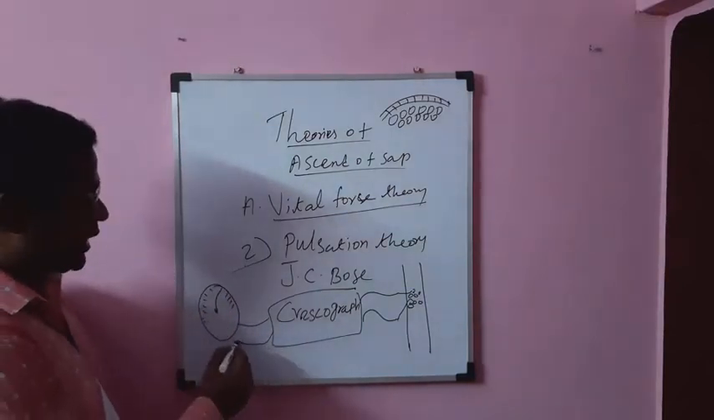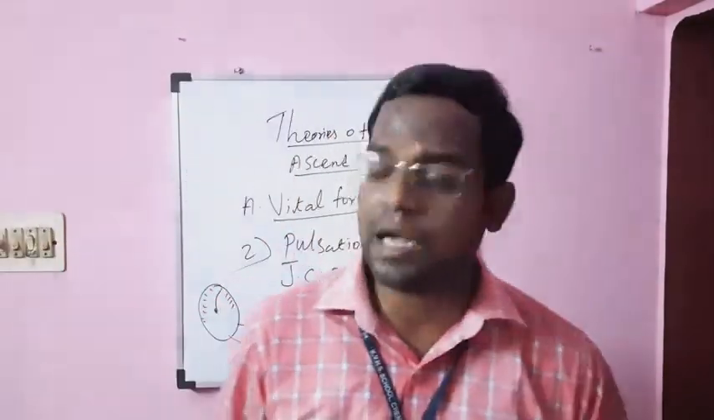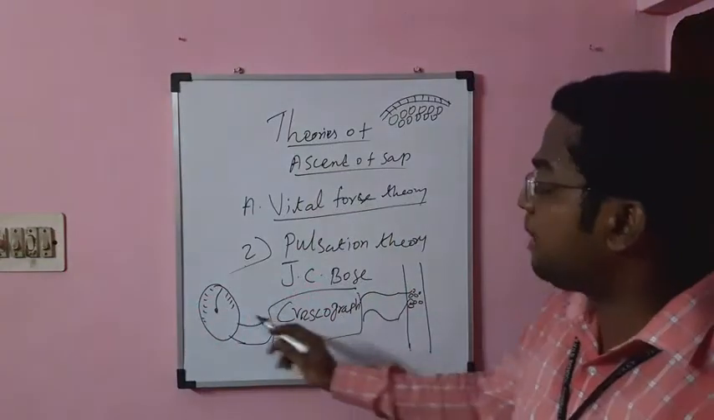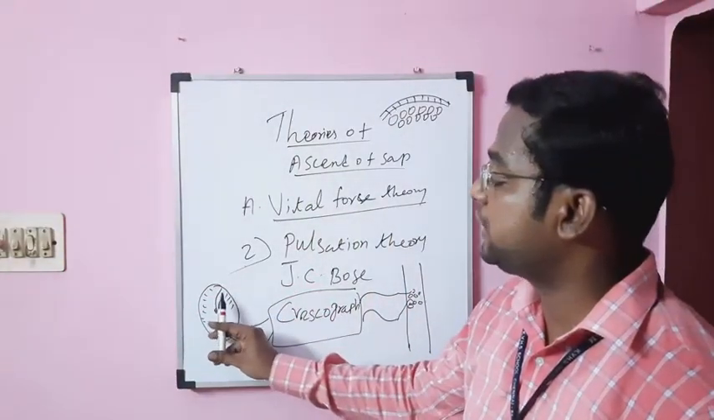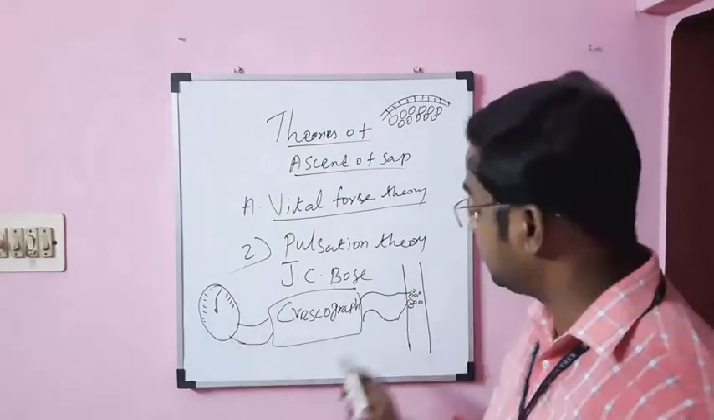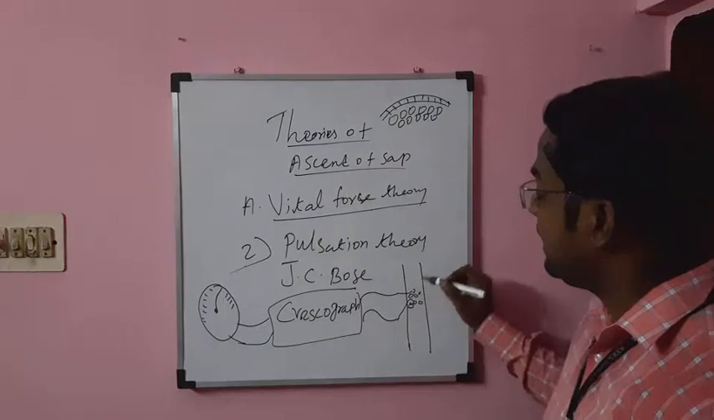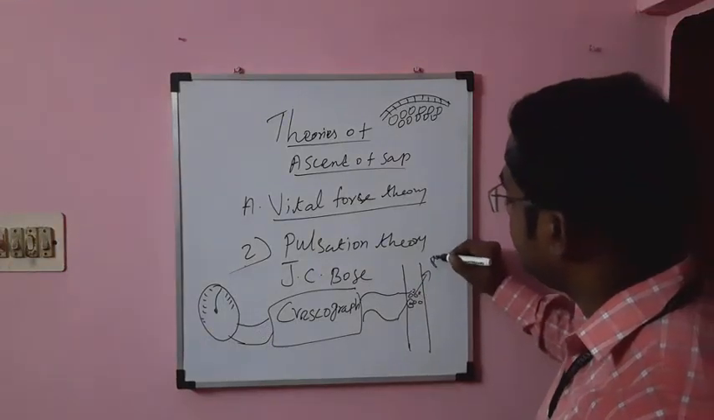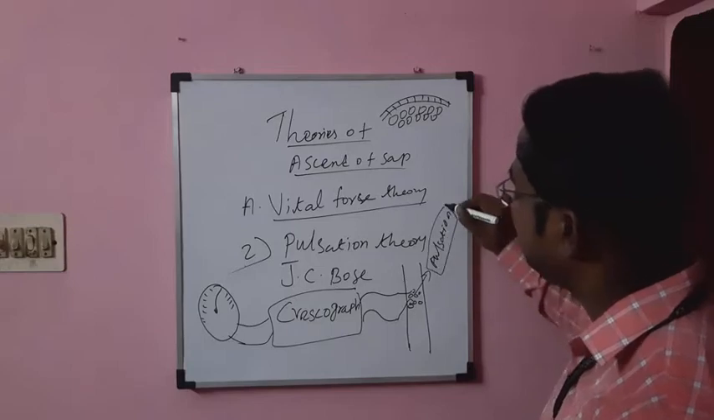These two probes are connected with the galvanometer. After some time, he found that the galvanometer meter started to work and move, because, he is telling, in that particular cortex cell there is some pulsation. In the cortical cells, he found some pulsation.